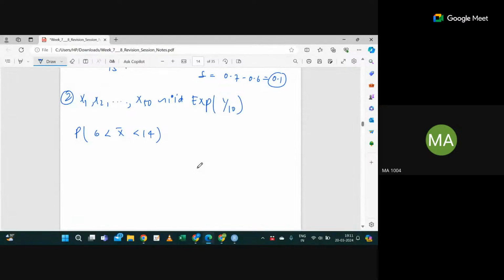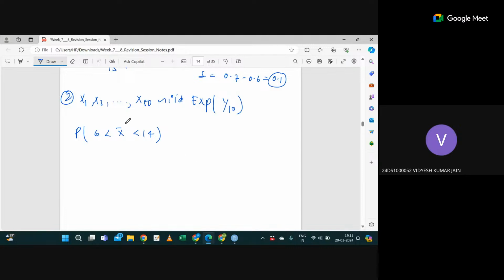Did you get the value of the lower bound? In the previous question, what was n? n was the sample size, 50, and 3 by 5 was P, in the Bernoulli.